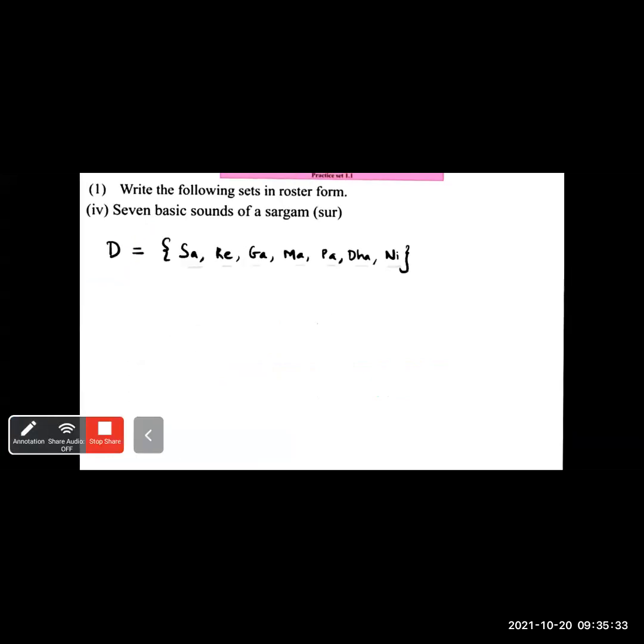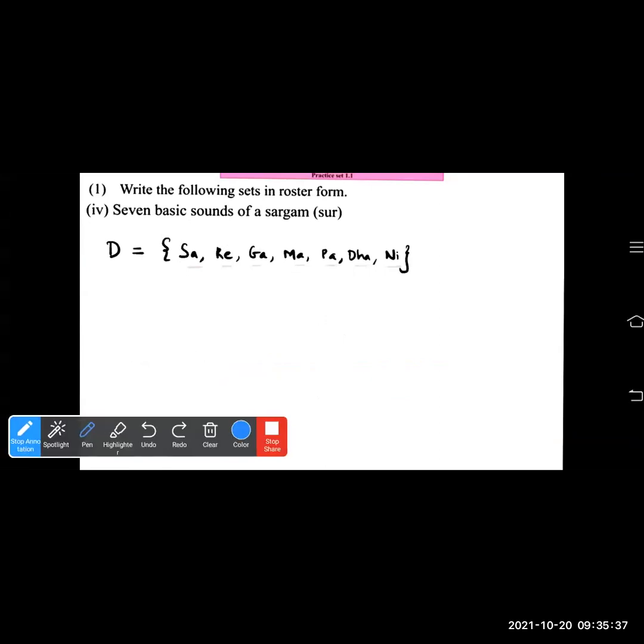7 basic sounds of Sargam. What are the 7 basic sounds of Sargam? Sa, re, ga, ma, pa, dha, ni, sa also there. But the sa is repeated twice. Therefore, here it is written as 7 basic sounds of Sargam. You have to write sa, re, ga, ma, pa, dha, ni only. Okay?